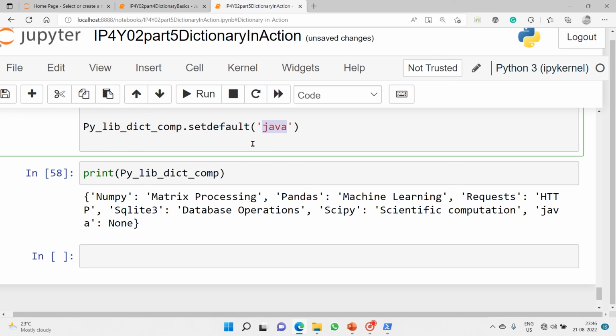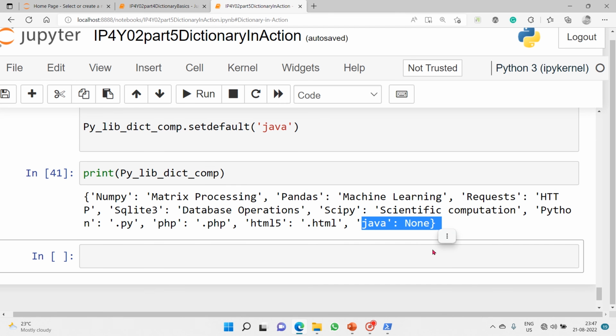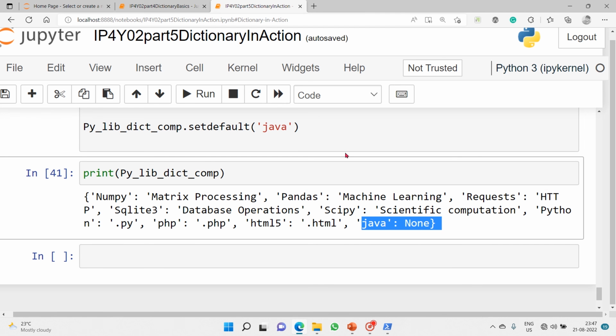If we don't provide a value to the Java key, then obviously it will come with a None object as a placeholder. Let's see, Java None. That's what we're calling a default.